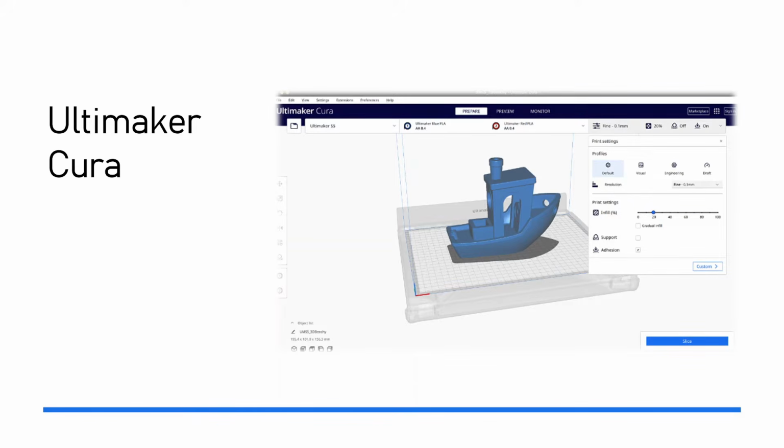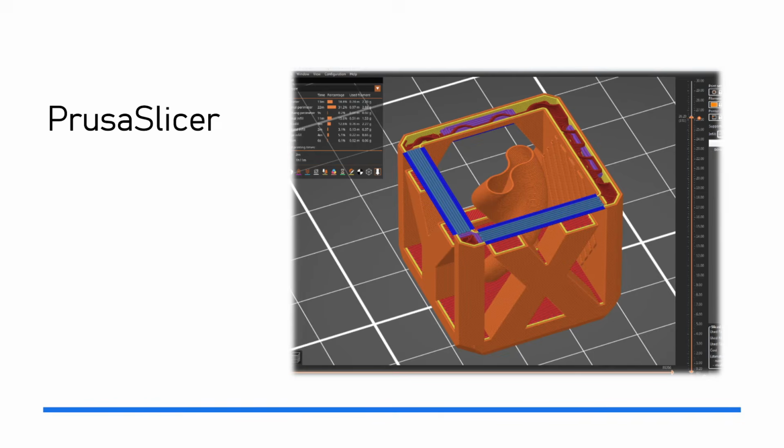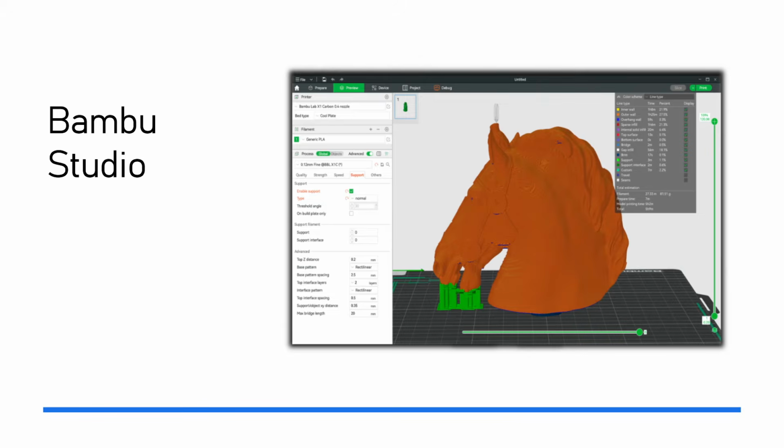Now I'm going to give you some peeks into this software. Here we've got Ultimaker Cura, Prusa Slicer, and Bambu Studio.